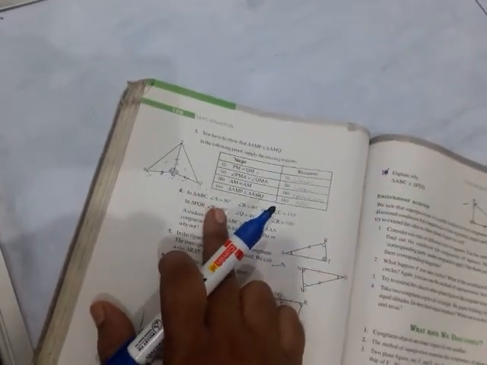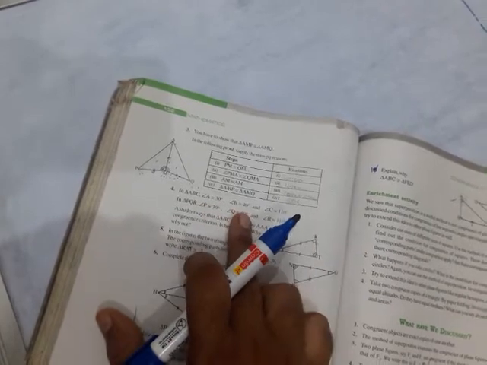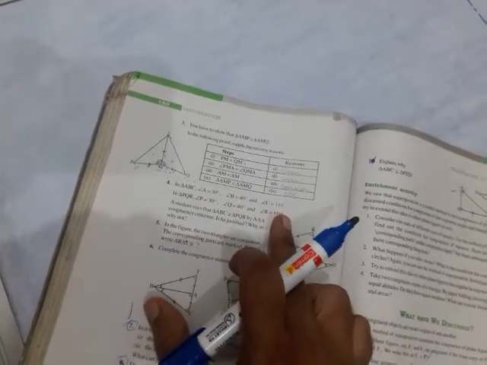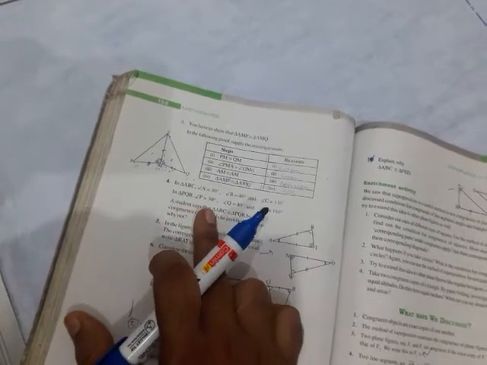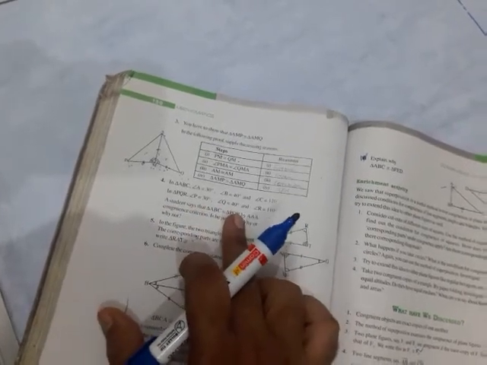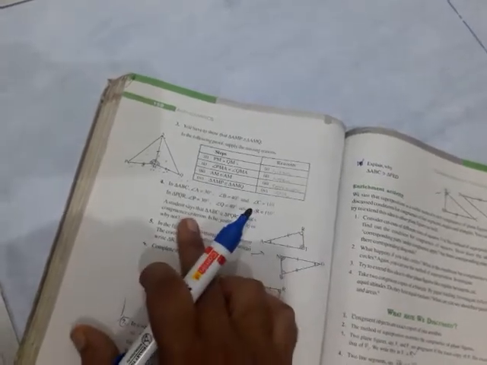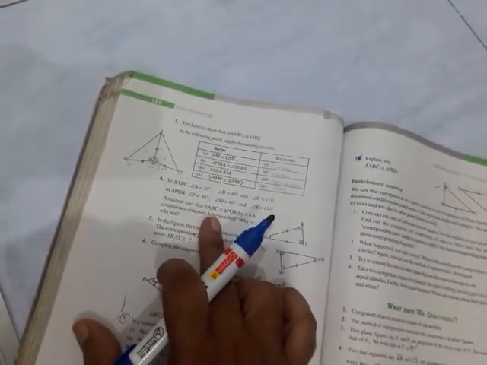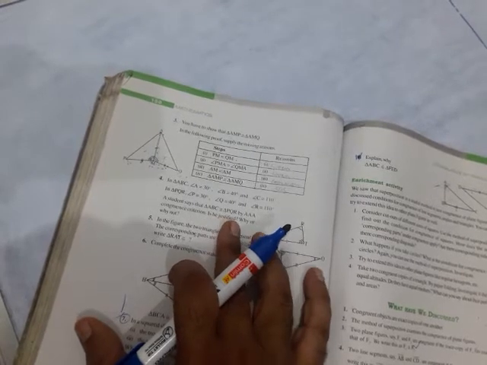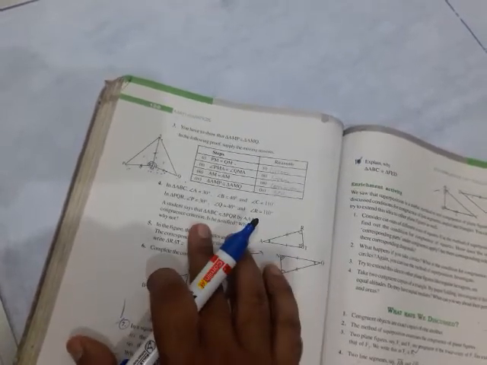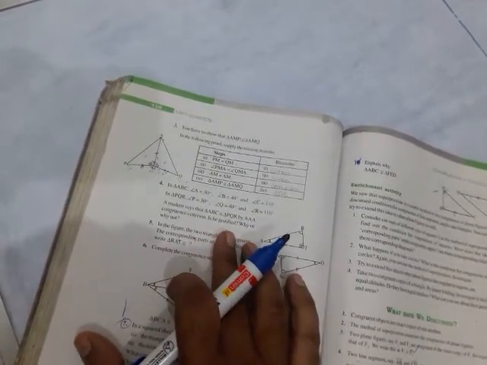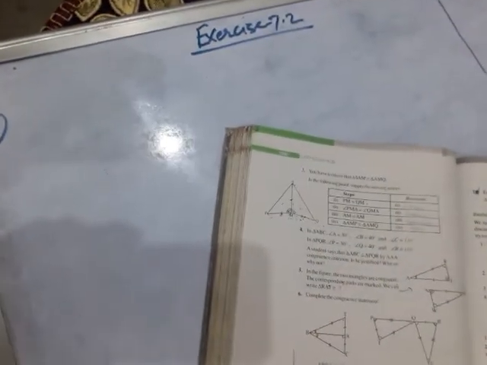In triangle ABC, angle A equal to 30 degree, angle B equal to 40 degree, and angle C equal to 110 degree. Clear? In triangle PQR, angle P equal to 30 degree, angle Q equal to 40 degree, and angle R equal to 110 degree. A student says that triangle ABC is congruent to triangle PQR by AAA congruence criterion. Is he justified? Why or why not? Clear? Let us start. See, in triangle ABC